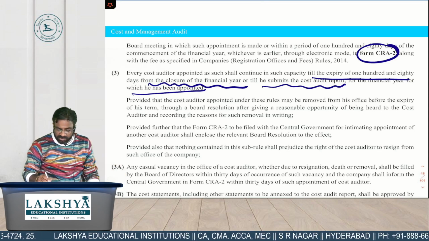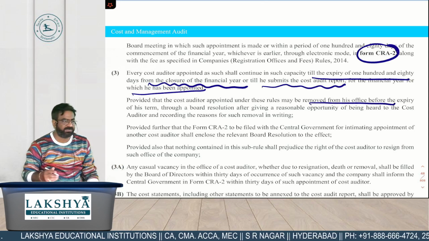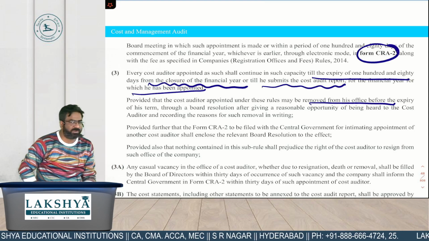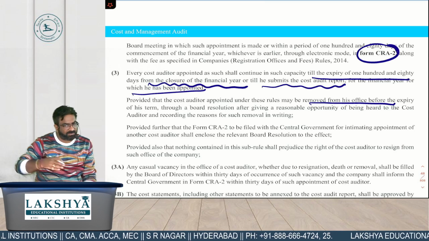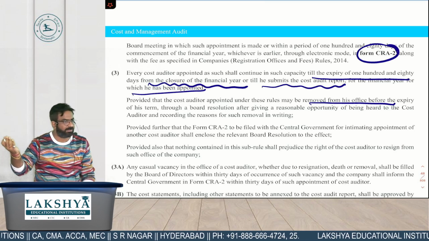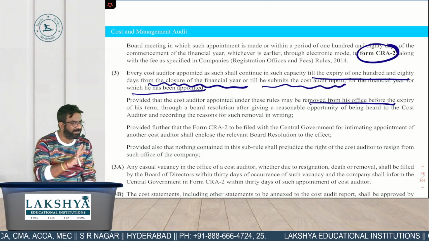Provided that a cost auditor appointed may be removed from his office. You already know the answer. What if we remove the auditor? We have to appoint a casual vacancy cost auditor. Again, we have to re-intimate to whom? Central government. In form number CRA2 within 30 days.